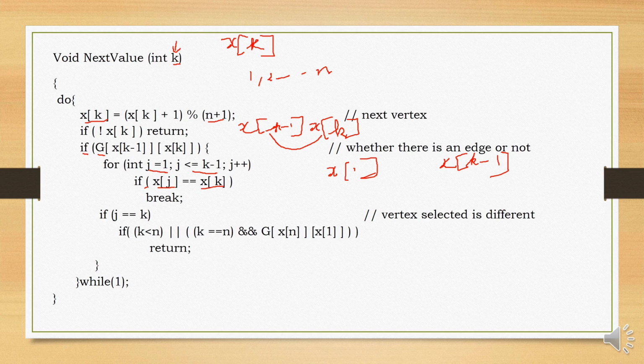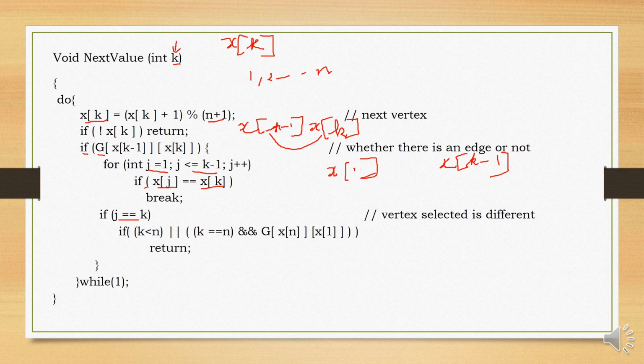If on successful execution of this for loop, for none of the vertices we found a repeated value, that is, all the x1 till x of k minus 1 were different from the x of k value, then we will get j is equal to k when we come out of the for loop. When j is equal to k, you have to return back to the calling function because you have found the kth vertex.